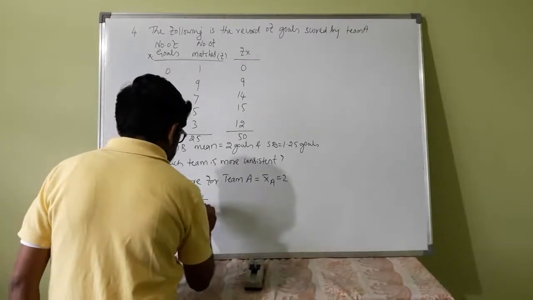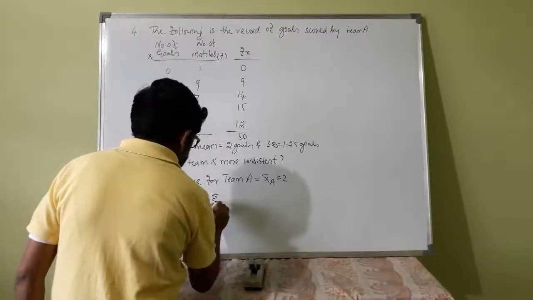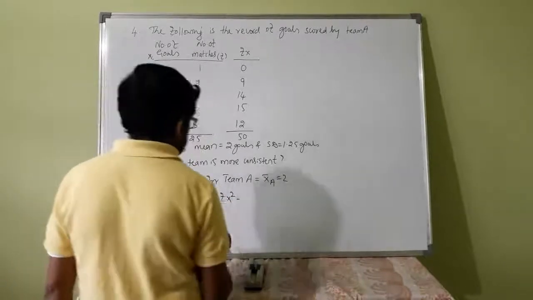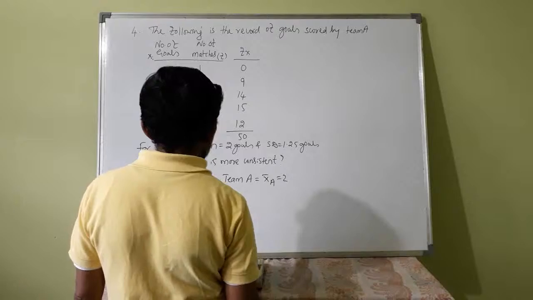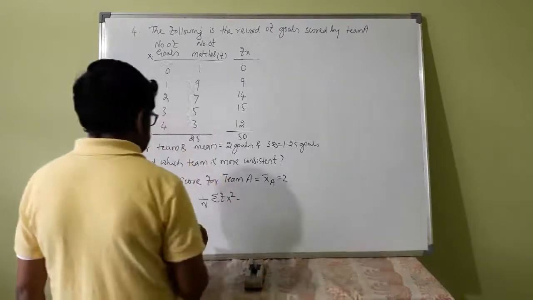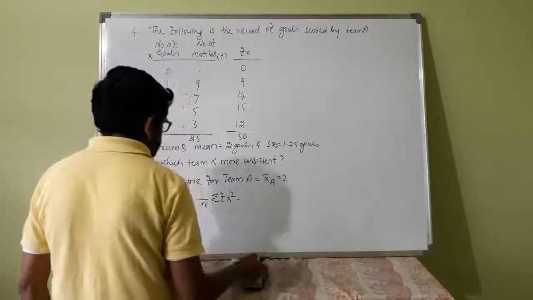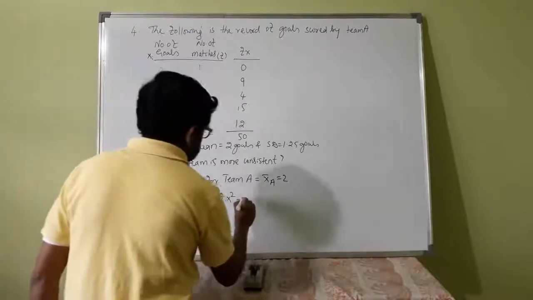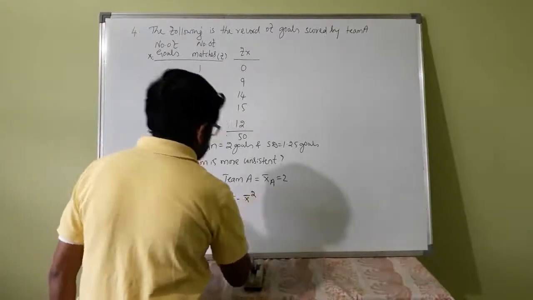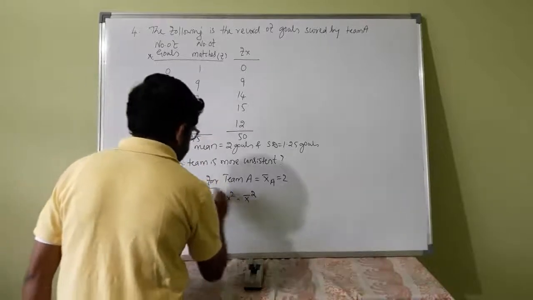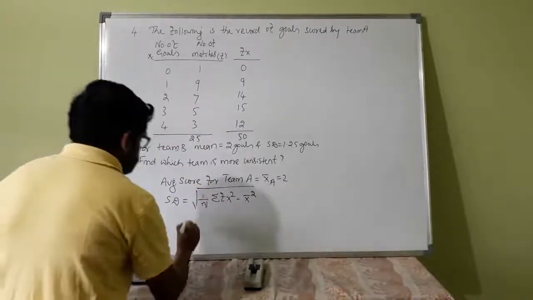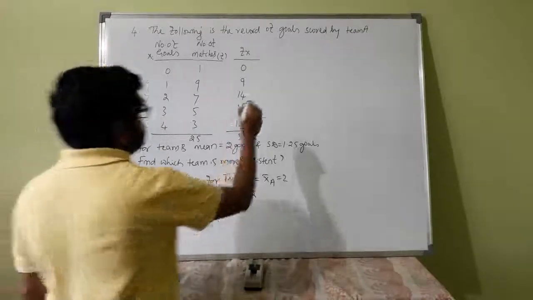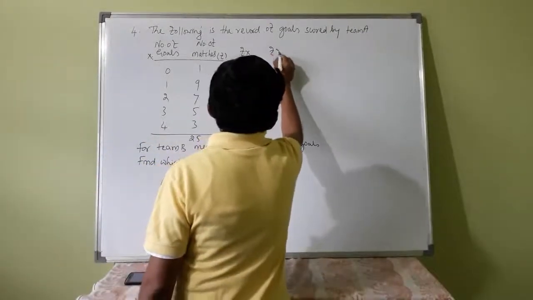Okay, standard deviation is the square root of 1 by n into summation of fx square minus x bar square, or 1 by n square into n times this much, both you can use. So this is 1 by 25 summation fx square you have to find here.